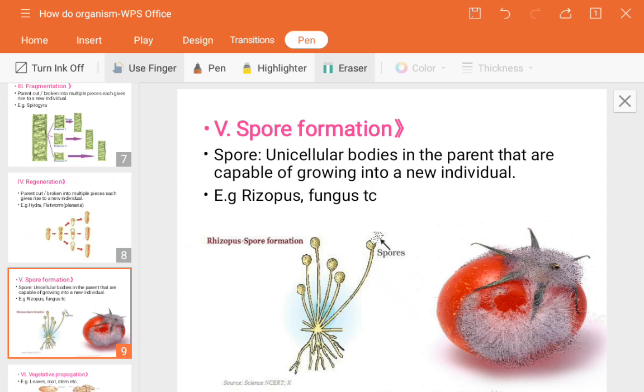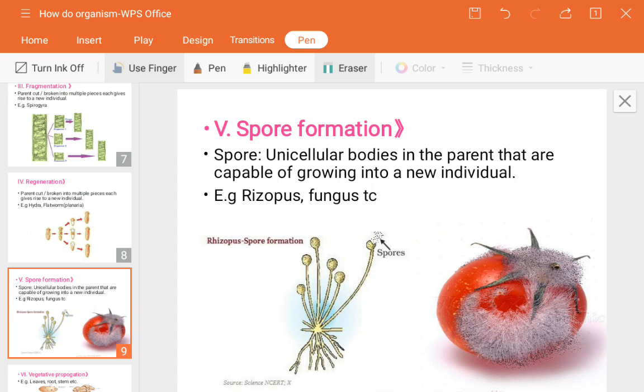Those are actually the unicellular bodies, and every organism has specialized cells which are capable of growing. Is it? We are talking about only that: how each and every organism is capable of growing itself in case of asexual reproduction. So the speciality of spore formation is this one. The spores get protected inside the sporangia, the head-like structure, to live away from the unfavorable condition.